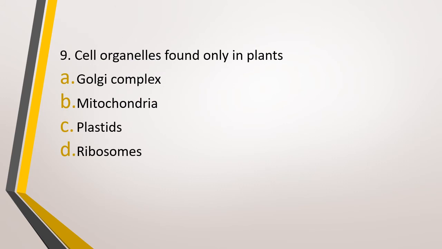Question number 9. Cell organelles found only in plants. Option A, Golgi complex, option B, mitochondria, option C, plastids, option D, ribosomes. Cell organelle found only in plants. The correct answer is option C, that is plastids are found only in plants.